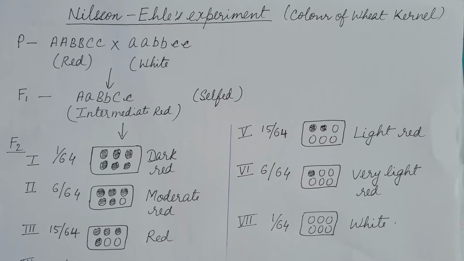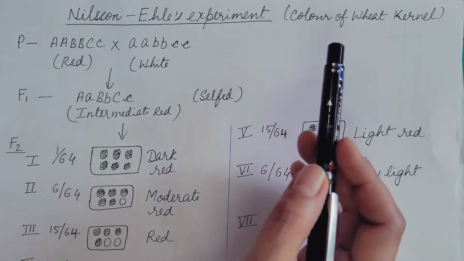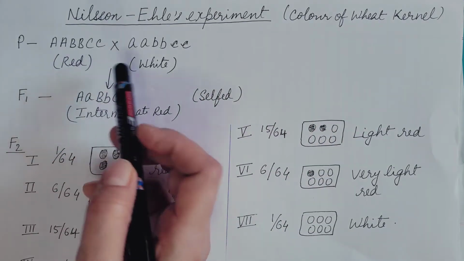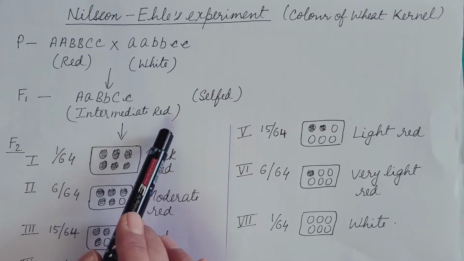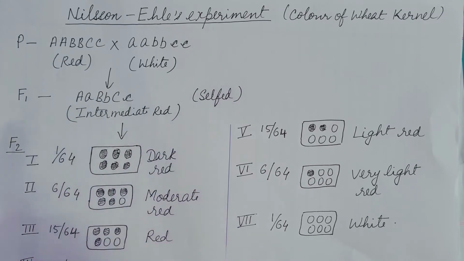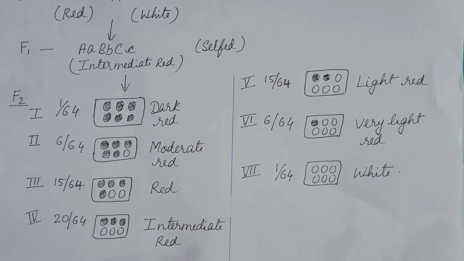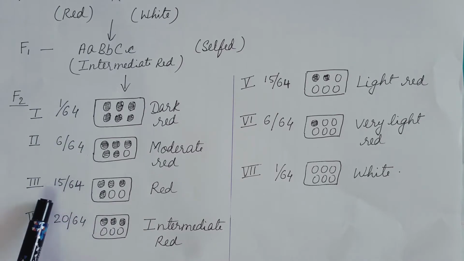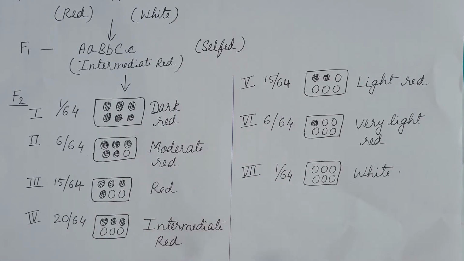Let us understand this by the experiments performed by Nilsson and Ehle on the color of wheat kernels. Parental types, red and white grains, were crossed. F1 were all intermediate red. Then it was selfed. In the F2 generation, the total number of offspring obtained was 64, and these were of 7 phenotypic classes in the ratio of 1:6:15:20:15:6:1.